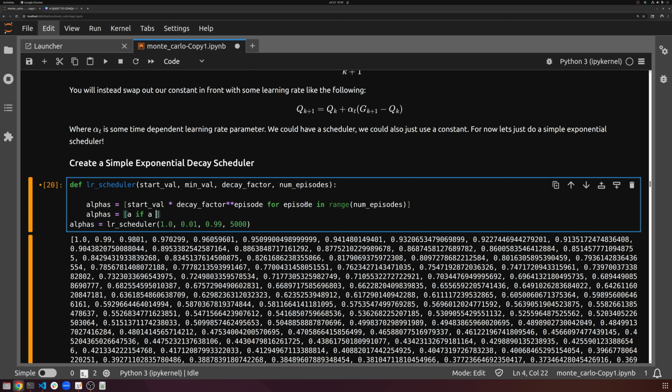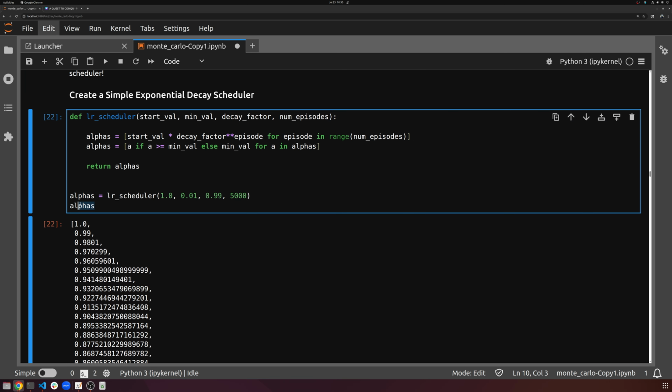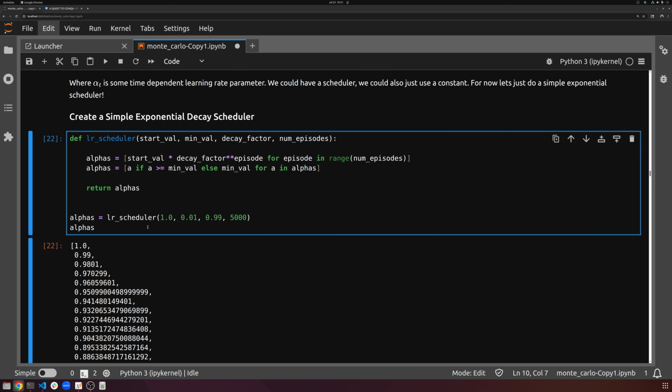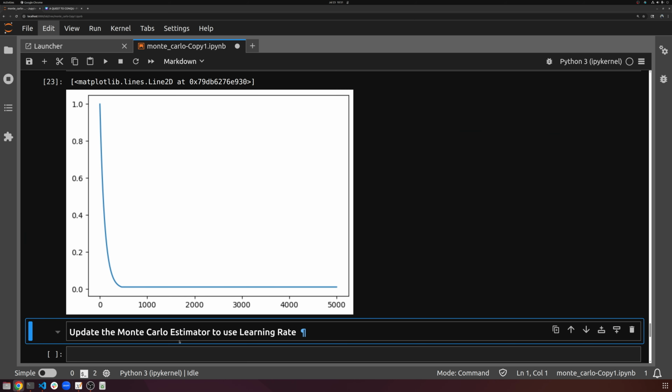So now we have a nice little scheduler, and you can see all of my later time steps are just 0.01, but we have essentially this decaying learning rate, which is exactly how 1 over k plus 1 works, because as k increases, 1 over k plus 1 will decrease. And just to make it very clear, plt.plot(alphas), and there you go. We have this kind of decaying thing, and you have this clip at the end.